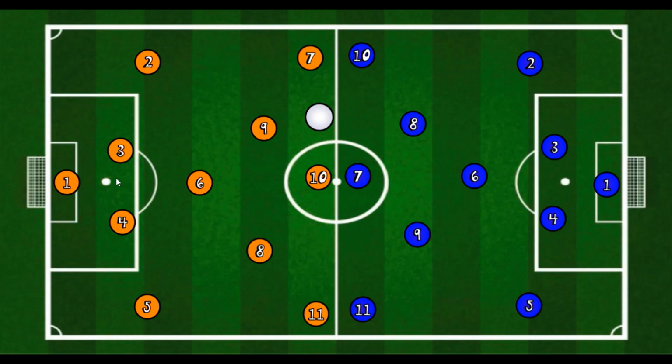Italy will be going with the 4-3-3 formation with Donnarumma in goal. Chiellini and Bonucci will be starting as the centre backs. With the right wing back, we will be having Di Lorenzo.